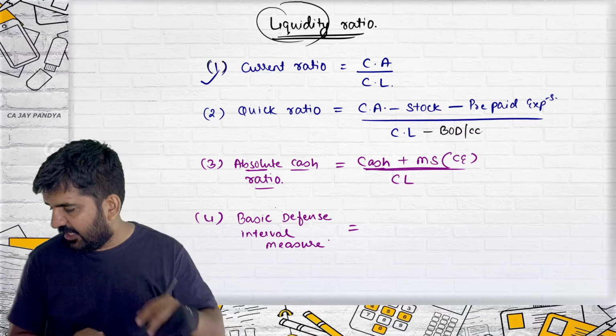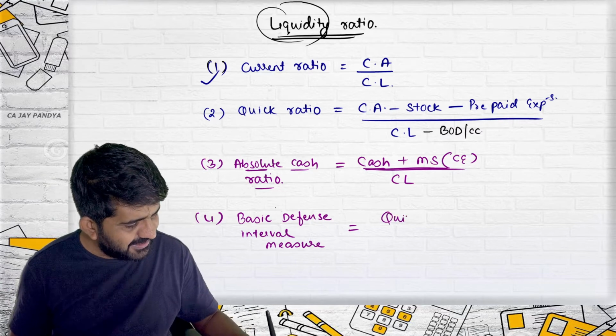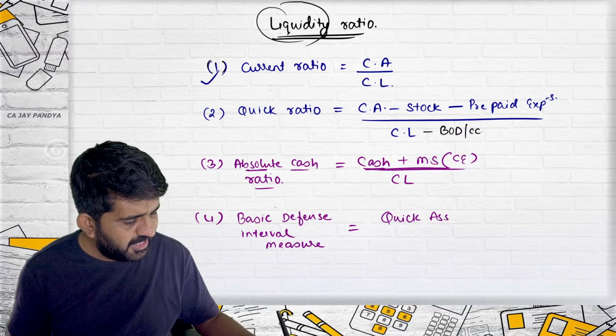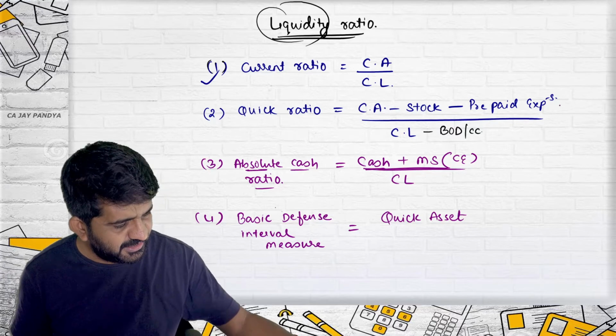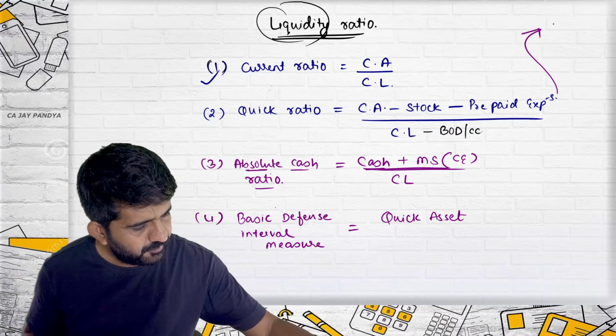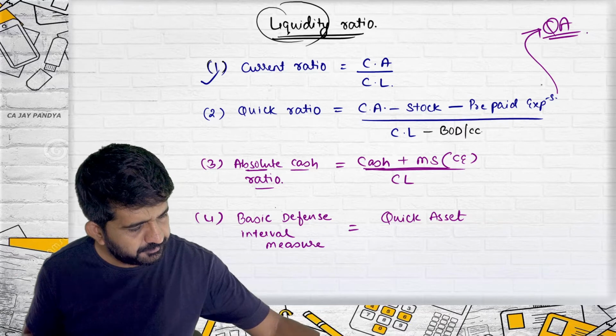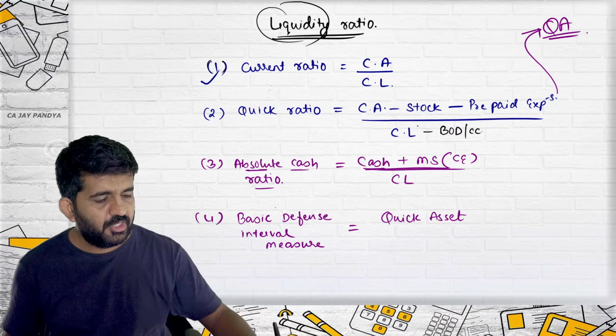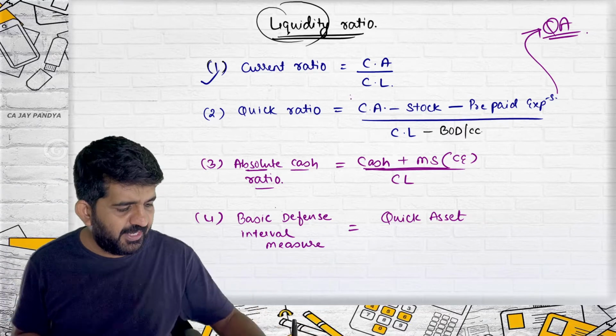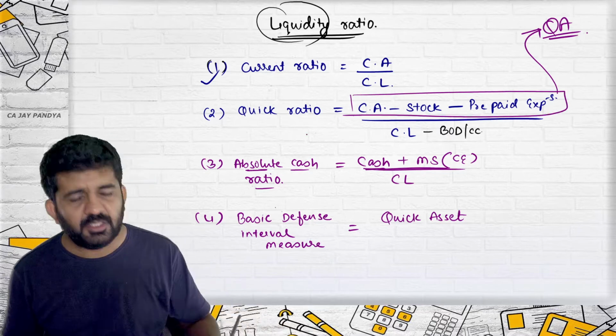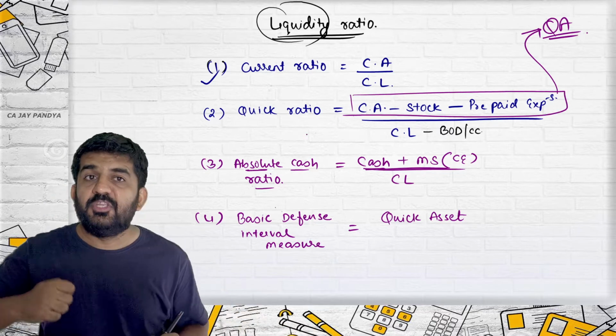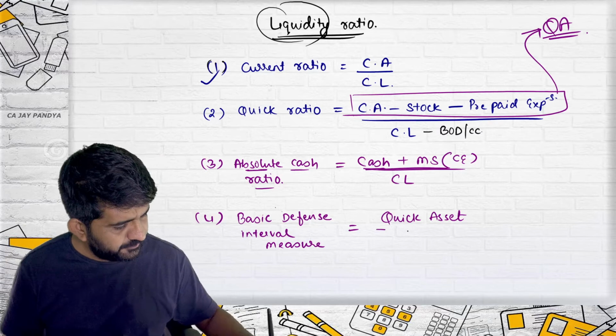What is this? I tell you. They are quick assets. So this ratio says that you should take quick assets in the numerator. Quick asset is current assets minus stock minus prepaid expenses. It is nothing but quick assets. So in the numerator you should take quick assets.